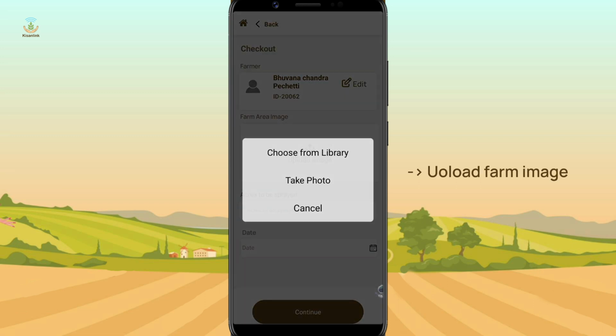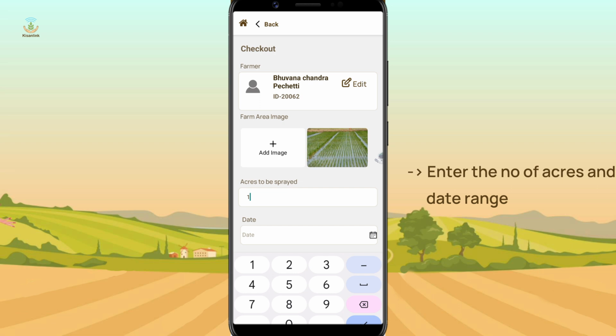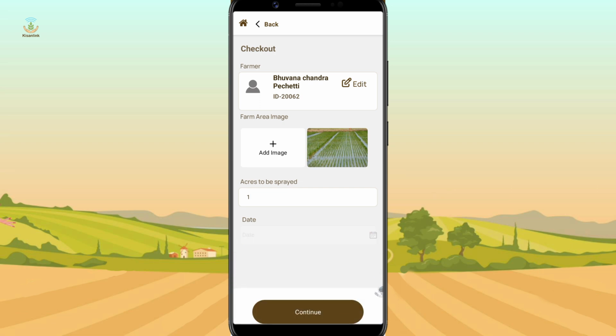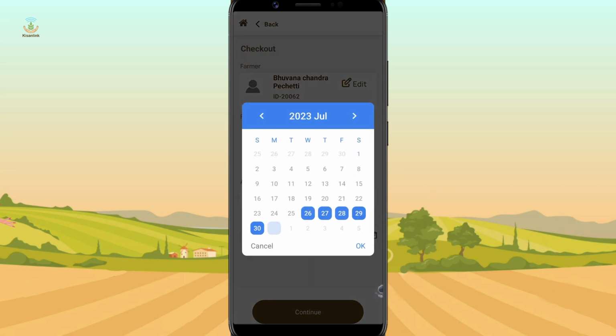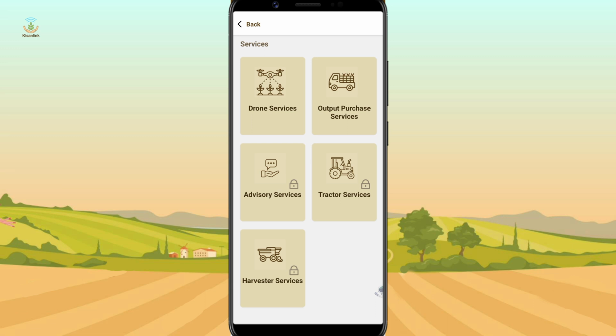And upload an image of your farm. Enter the number of acres to be sprayed and the date range. Then press Continue. Your drone request will be submitted, and you will receive multiple bids for the service request.